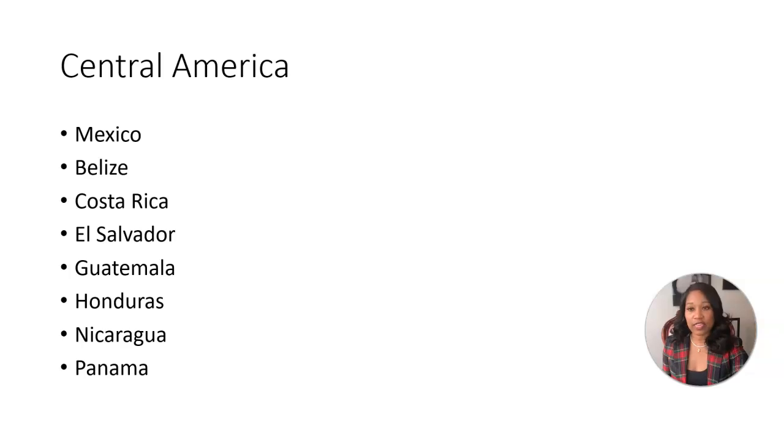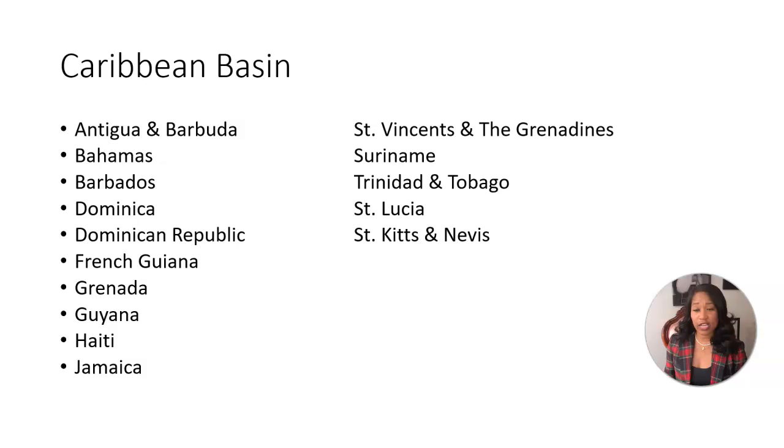Let's talk about the countries associated with the Caribbean Basin. The countries associated with the Caribbean Basin are going to be Antigua and Barbuda, Bahamas, Barbados, Dominica, Dominican Republic, French Guiana, Grenada, Guyana, Haiti, Jamaica, St. Vincent and the Grenadines, Suriname, Trinidad and Tobago, St. Lucia, and St. Kitts and Nevis.